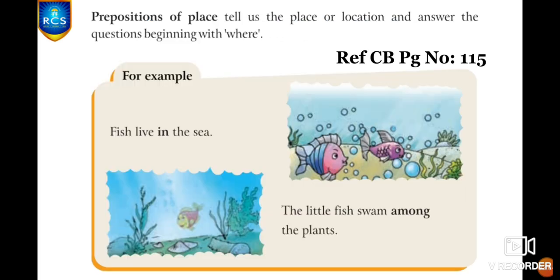And next one is prepositions of place. It tells us the place or location of action and answers the questions beginning with where. For example, fish live in the sea. Where fish live? In the sea. So, in is preposition of place. The little fish swam among the plants. Where the little fish swam? Among the plants. So, among is preposition of place.